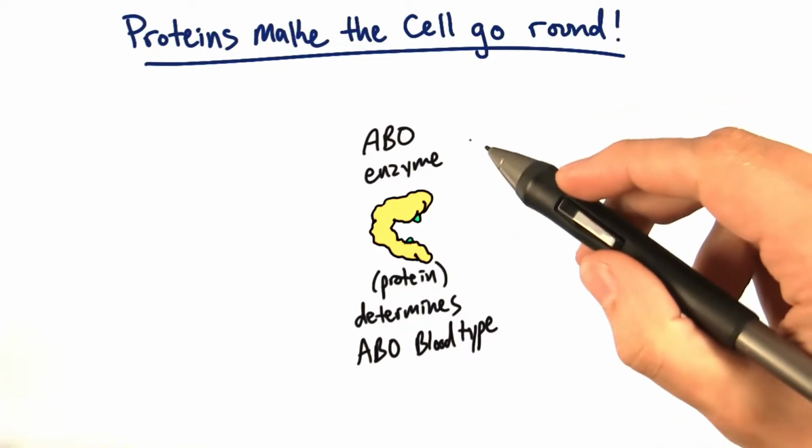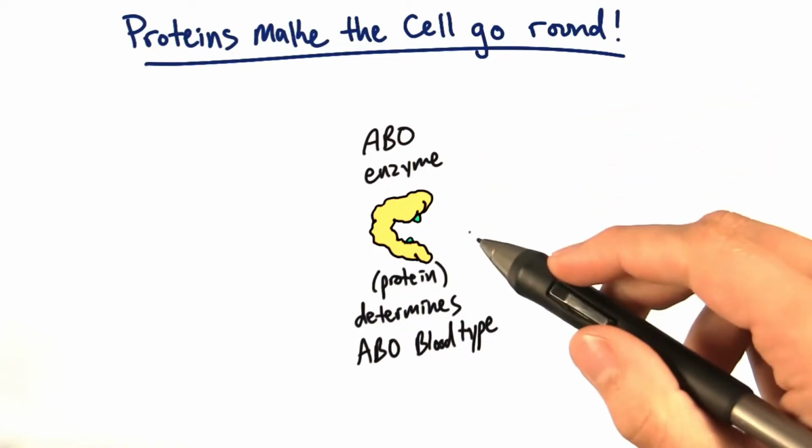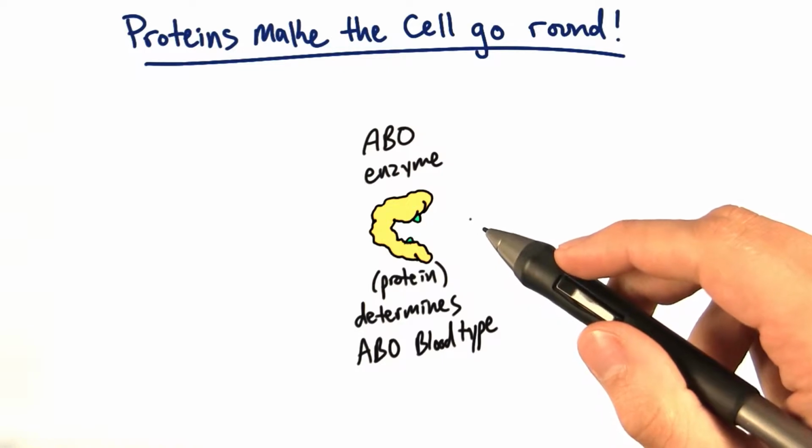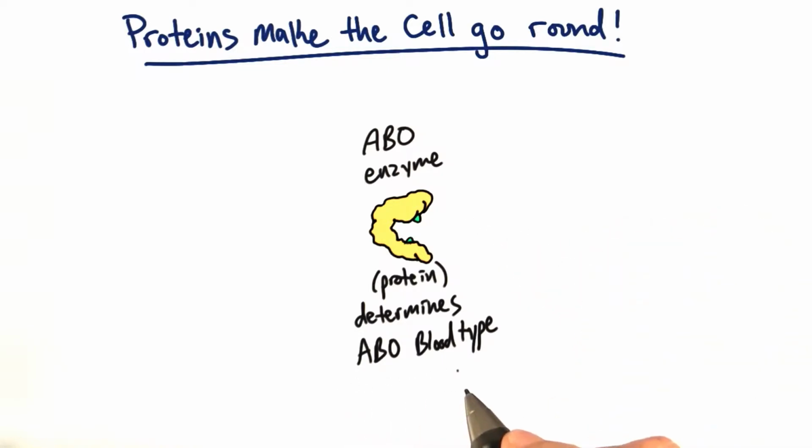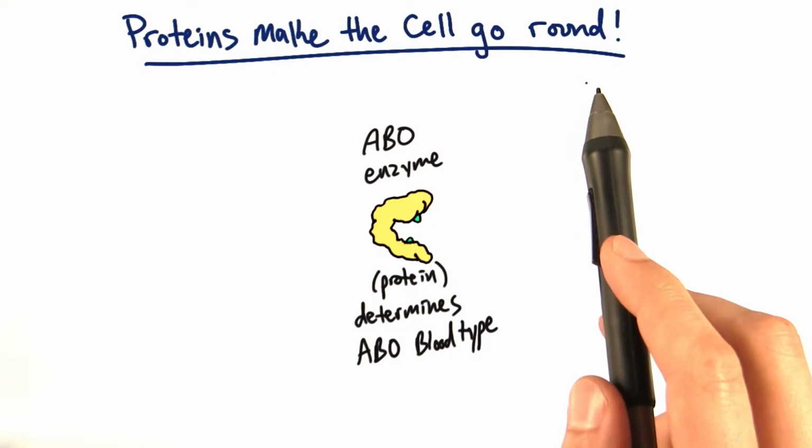Now, the ABO enzyme that can modify carbohydrates on the surface of red blood cells is coded in your genome, and it's just one example of hundreds of thousands of different proteins in your body that perform a specific function. After all, proteins make the cell go round.